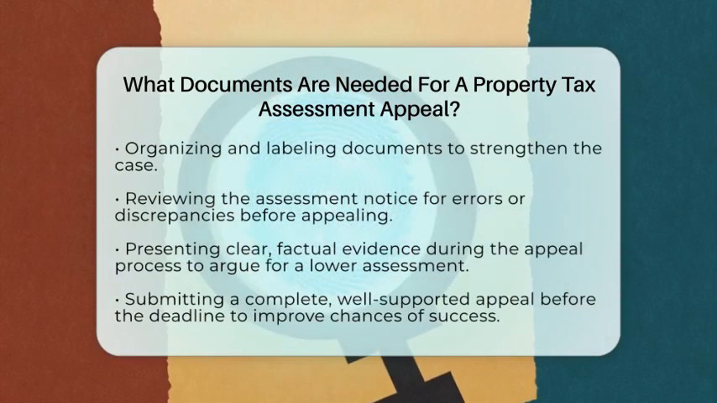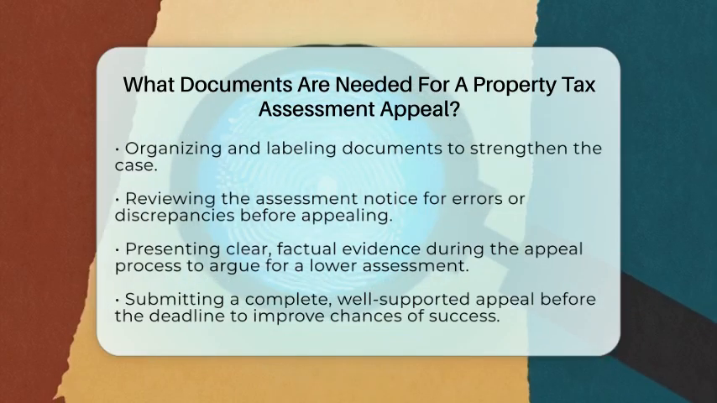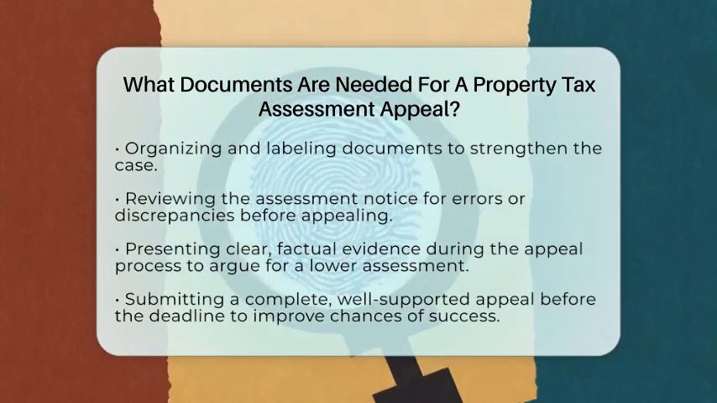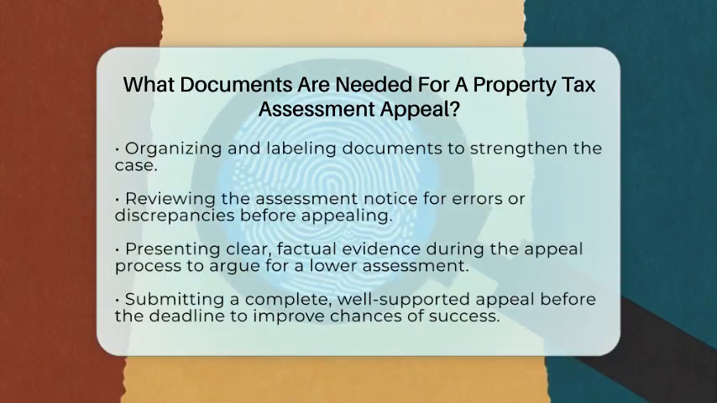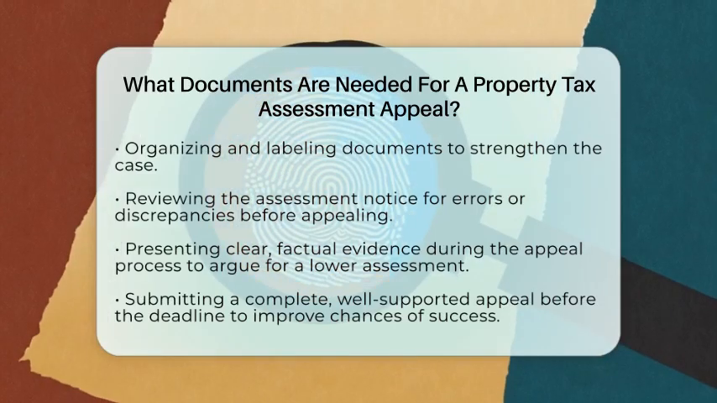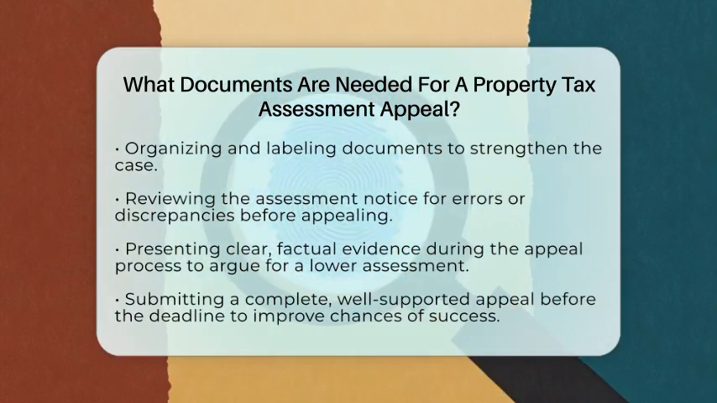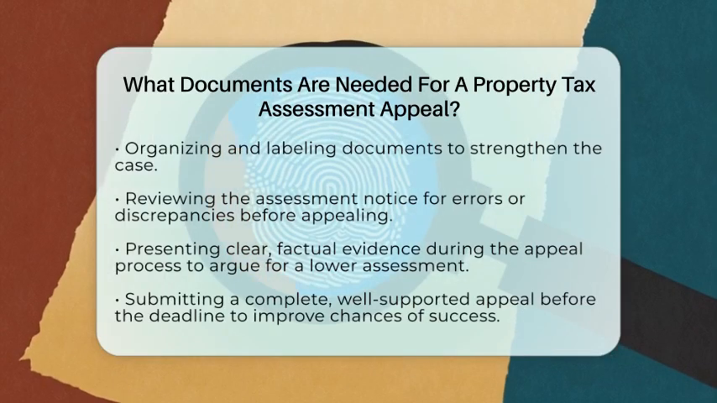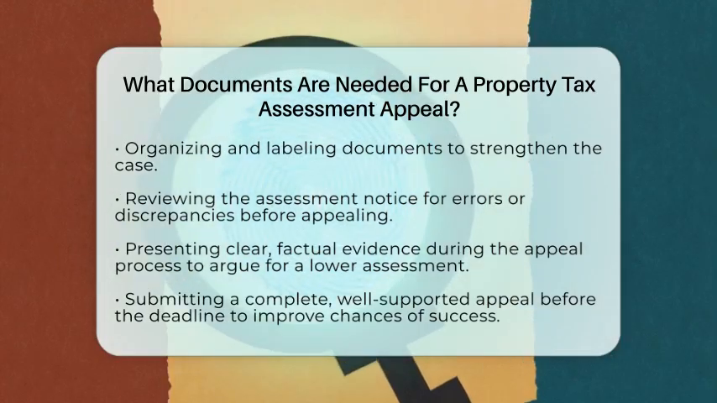When you review your final assessment notice, look for any errors or discrepancies. If you believe your property is overassessed, gather the above documents and prepare your appeal. Submit everything before the deadline, using the proper forms and attaching your evidence.